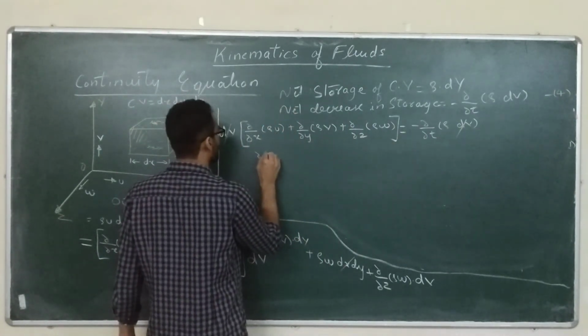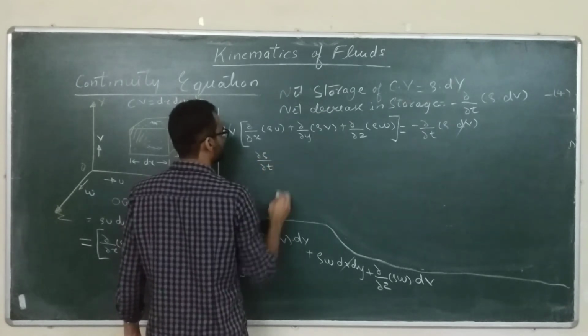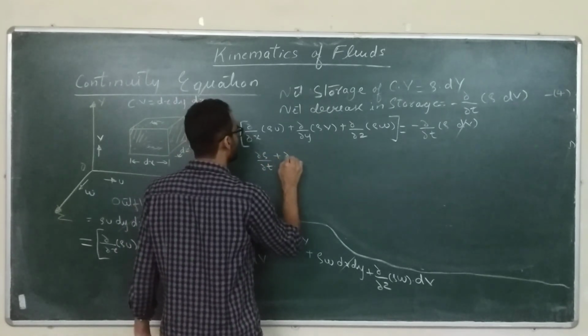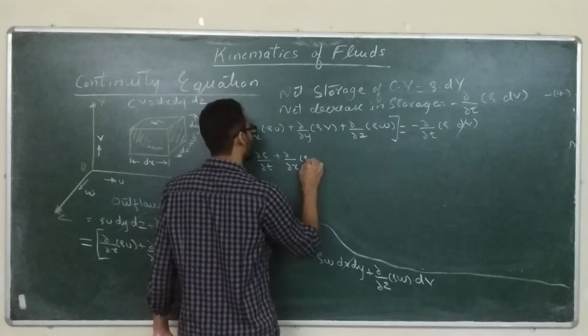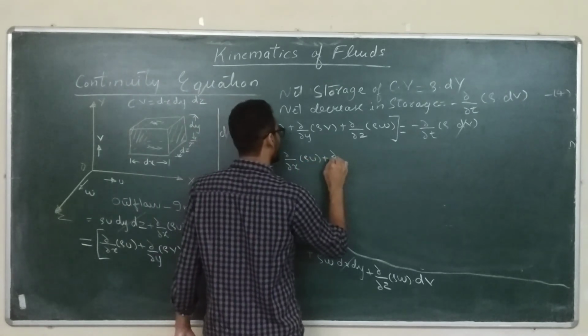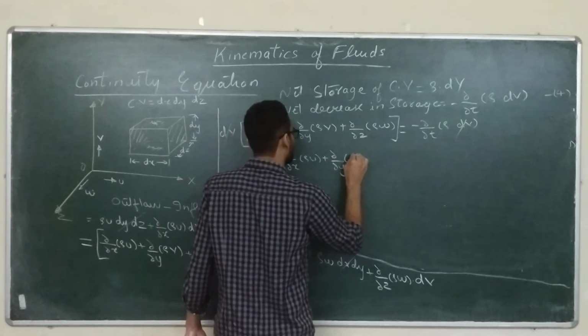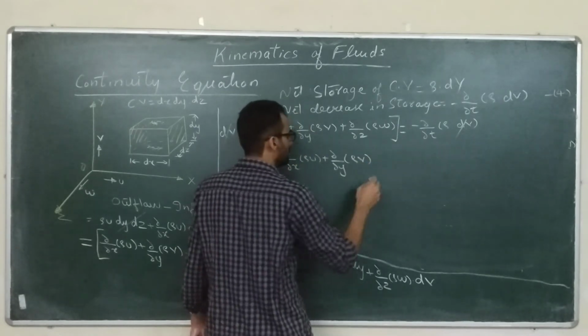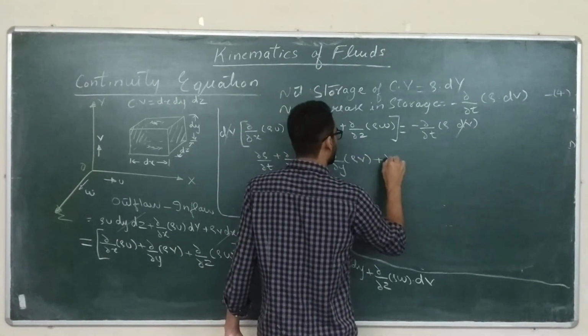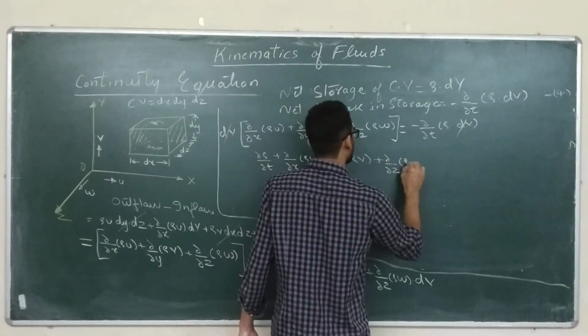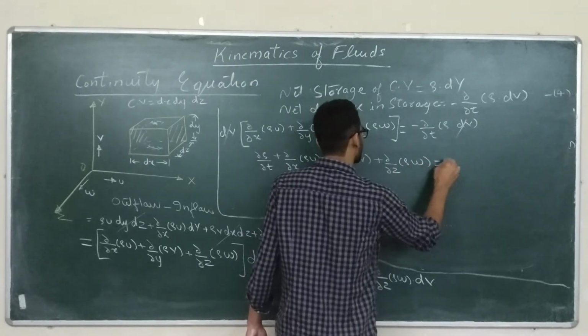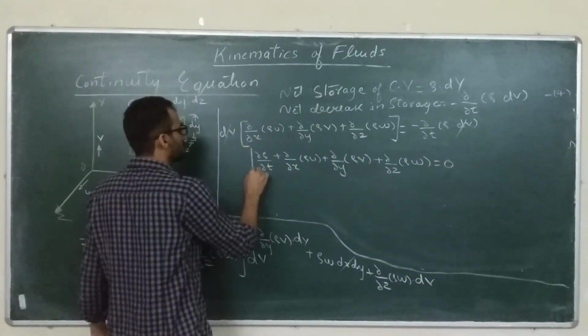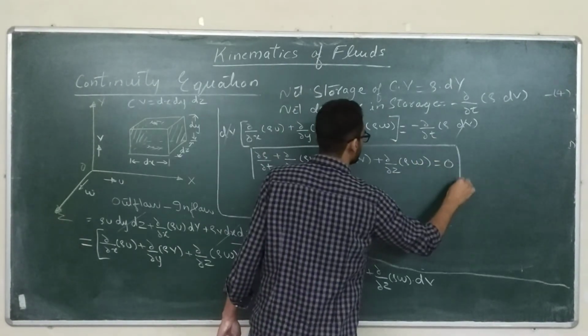I will bring this term to the left hand side. So we are getting del rho by del t plus del x of rho u plus del y of rho v plus del z of rho w equal to 0. So this is your continuity equation.